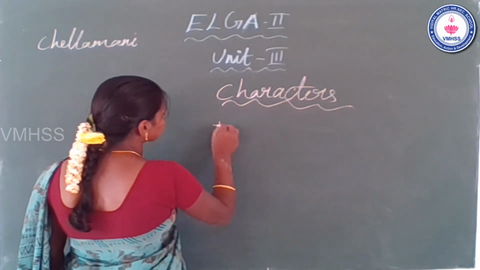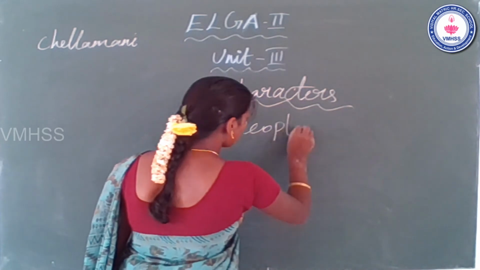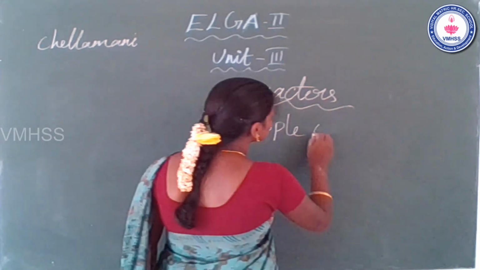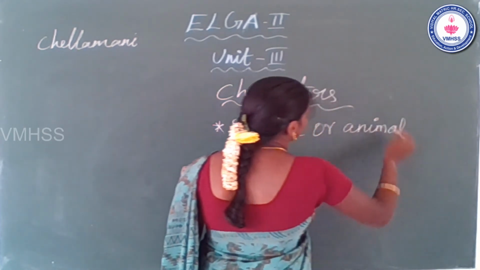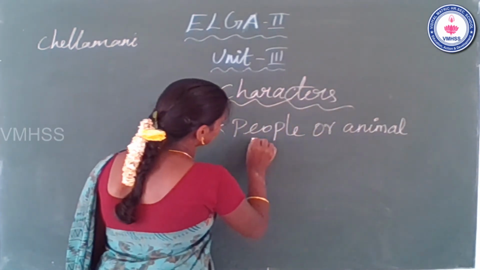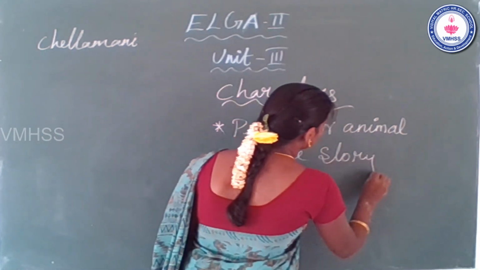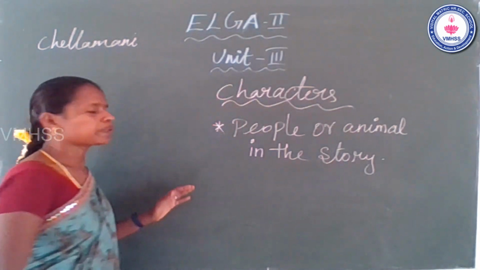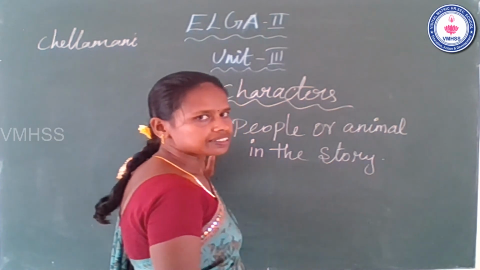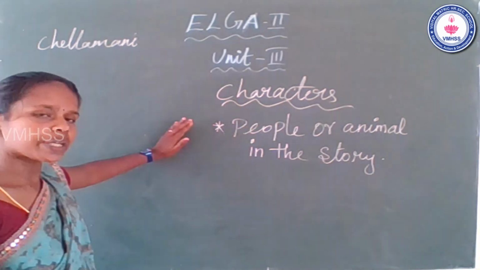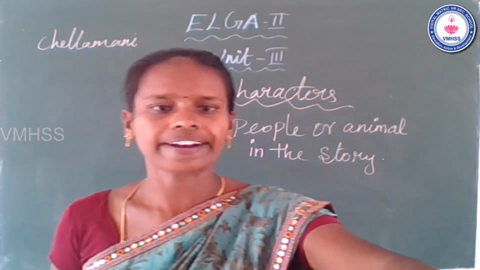Characters are people or animals in the story. So they are called characters. Okay, people or animals in the story. This is the character definition. Okay, characters, people or animals in the story. Now look at the slide.